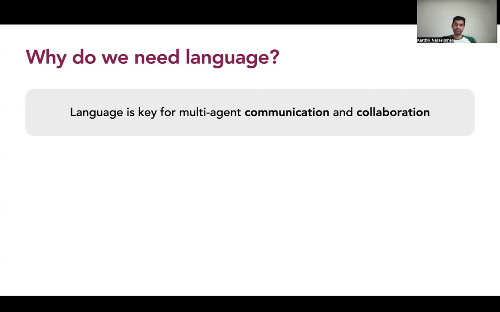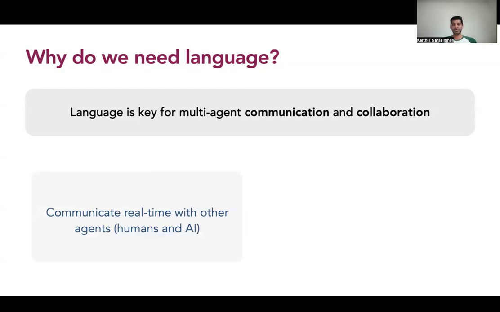So driving down a little bit deeper, right? If you think about why language is key for this multi-agent communication and collaboration, you can think of at least two reasons, right? So on the one hand, language is how we communicate with each other in real time, right? And so if we want AI agents to do the same, we need these agents to be able to communicate in real time with other agents, be they human agents or other AI agents themselves, right?